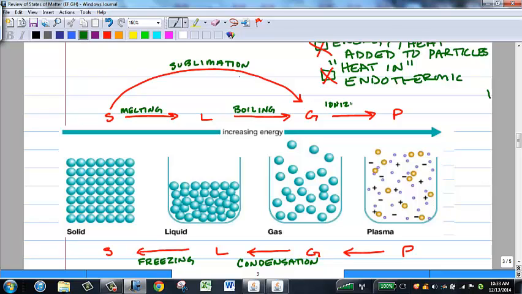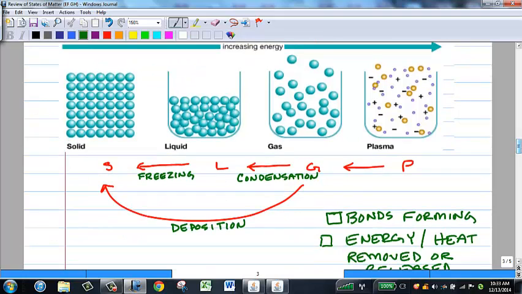When we are removing electrons from atoms, we are creating ions, so we call that ionization. And when we go backwards and put the electrons back on the atoms, that is referred to as electron affinity. A love of electrons, a desire for electrons, electron affinity.